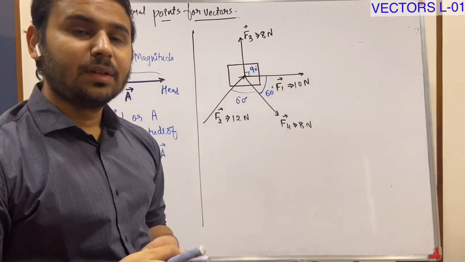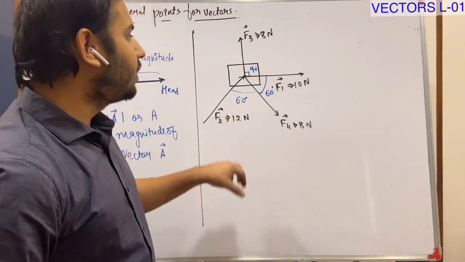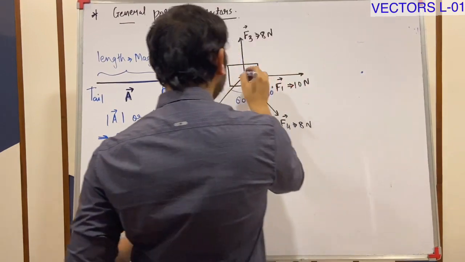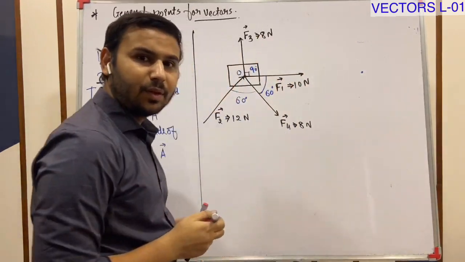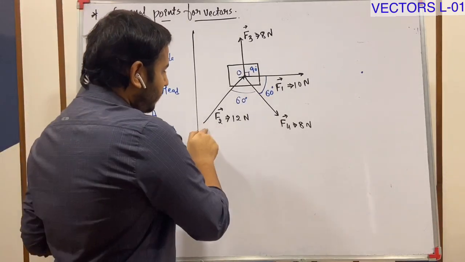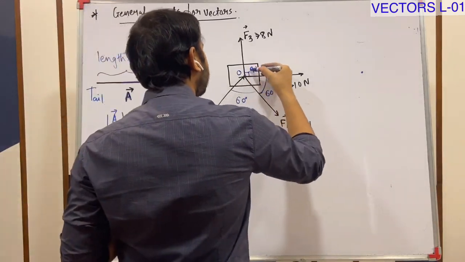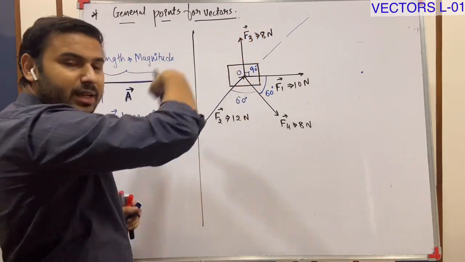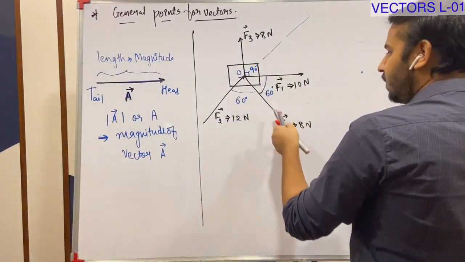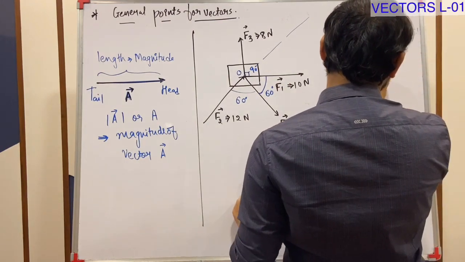Now, let us apply all the forces on one point. So this point, I'll call point O. Okay, all the forces on one point. This you can extend like this. The direction of F2 can be extended like this. These are on one point only.